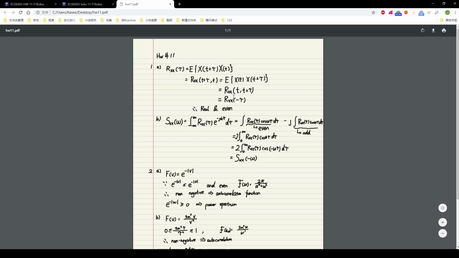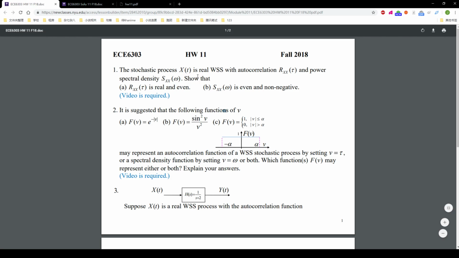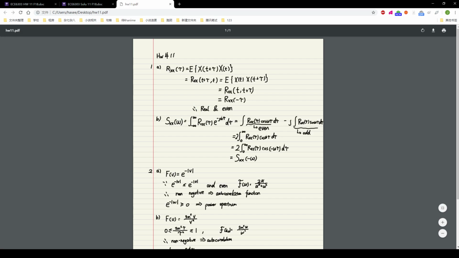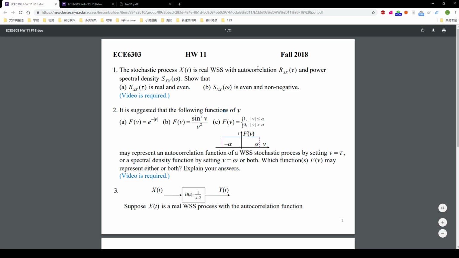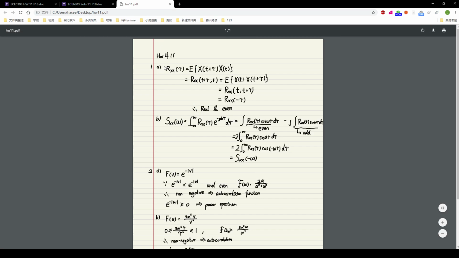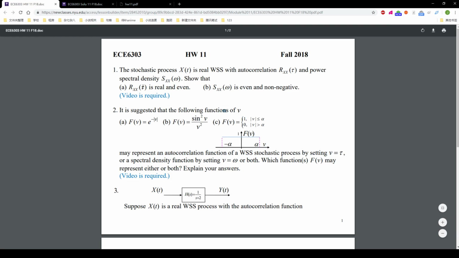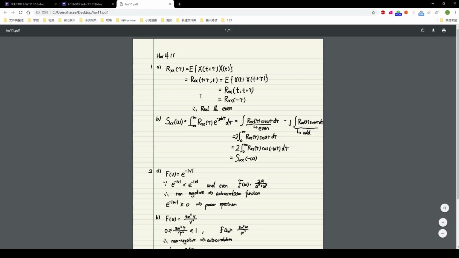Well, in this part, because x(t) is real WSS, we get Rxx(tau) is equal to the expected value of x(t plus tau) times x(t). That is the basic property of the autocorrelation in the real WSS. So we got this, and this is real. So Rxx(tau) is real.